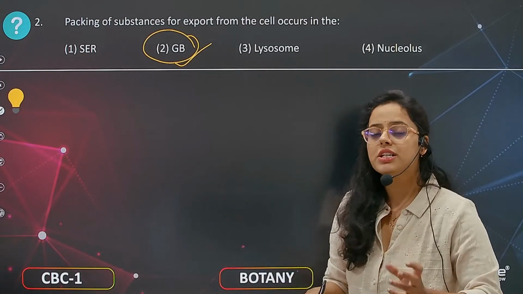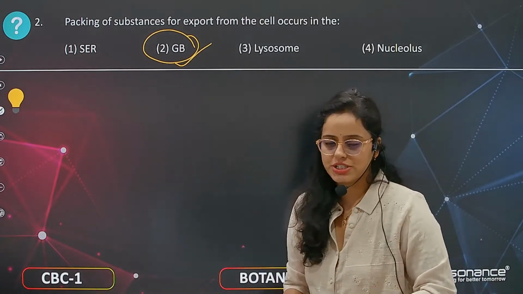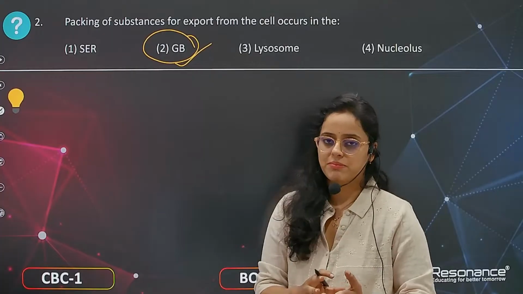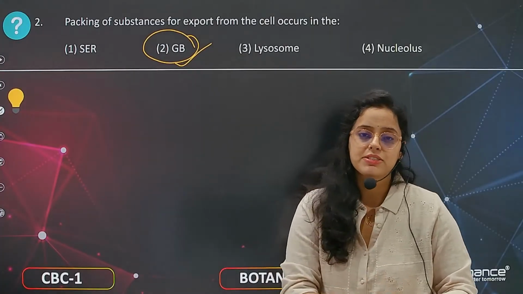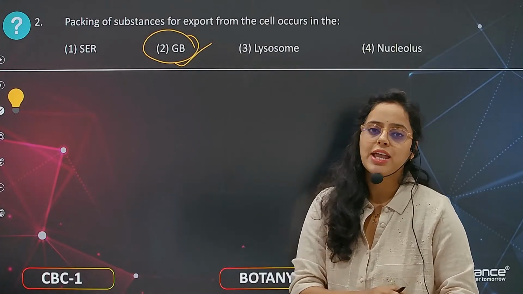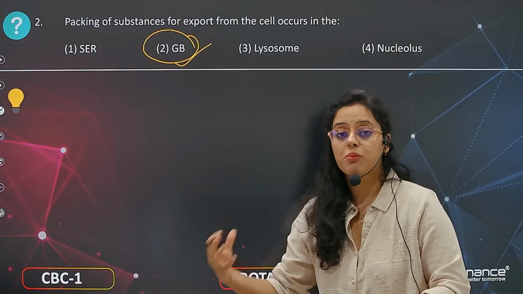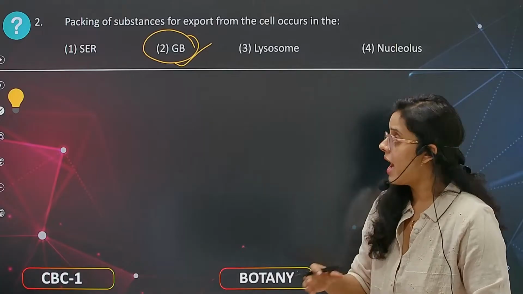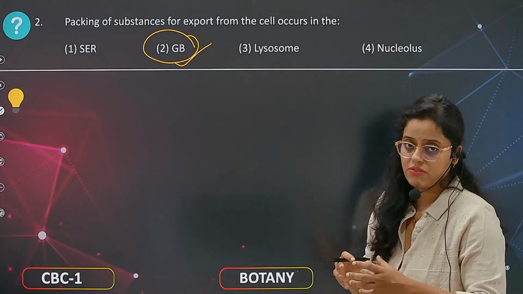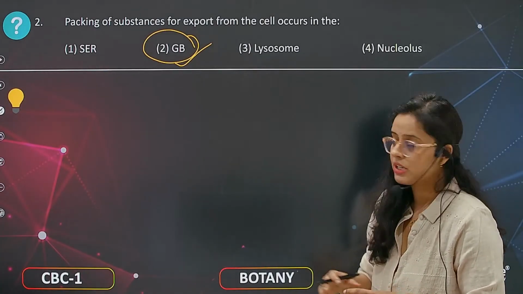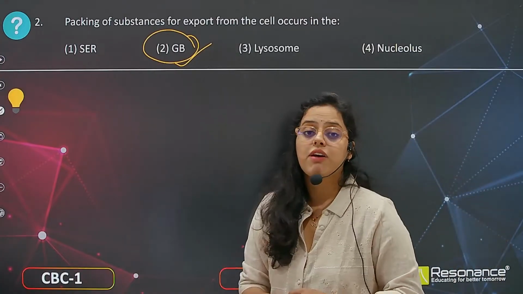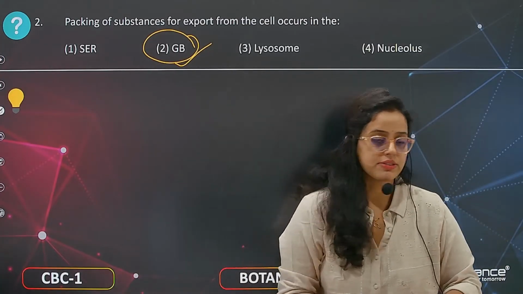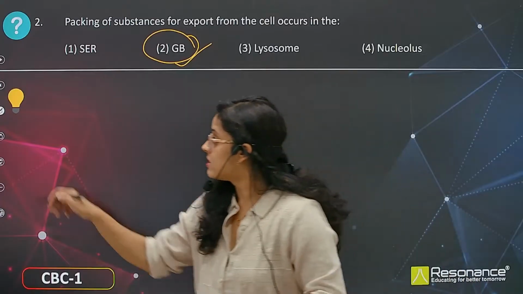The substances that are coming from the endoplasmic reticulum, they modify them. They attach, like in lipids, a glyco part, forming glycolipids, or in proteins, glycoproteins. Other secretory substances they form and pack very well in vesicles. This is the function of Golgi bodies. So you must have answered the question correctly.